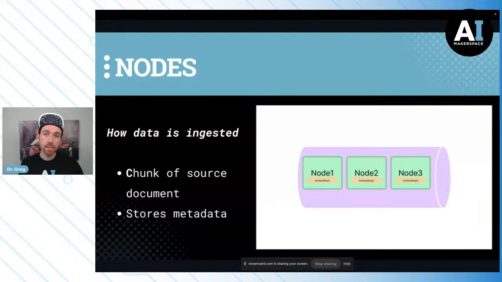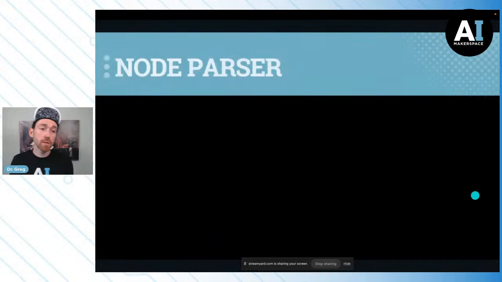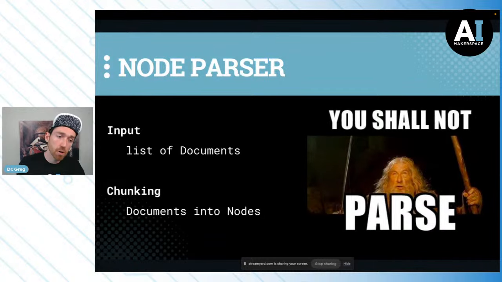So nodes are very, very important in LlamaIndex, and everything builds on nodes. They're nothing crazy. It's just a chunk, but it does have metadata associated with it. And metadata allows us to be more intelligent down the line because it's data about our data. It's up a level of abstraction. We can use that later as we layer in more and more complexity. The way we get nodes is we parse up our data. We use generally a node parser. This does the chunking of our documents. Okay, not very complex here.